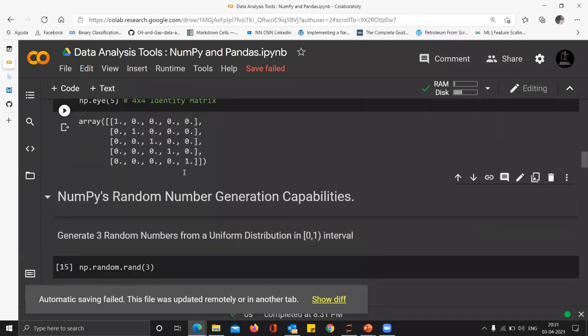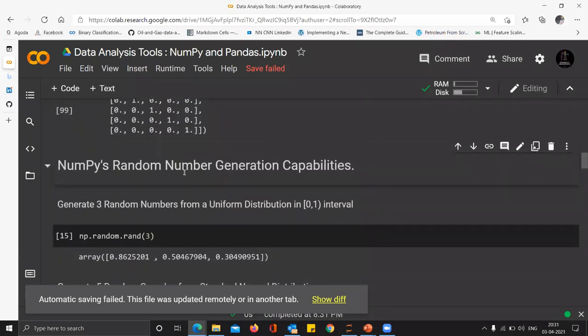Now moving on, this is very important: NumPy's random number generation capabilities. In a lot of machine learning tasks, you'll have to generate data for yourself. For example, suppose you know the range of porosities and the range of permeabilities, and there is a section of data which is empty in your table, and you want to fill the data in that section using random numbers but within a given range.